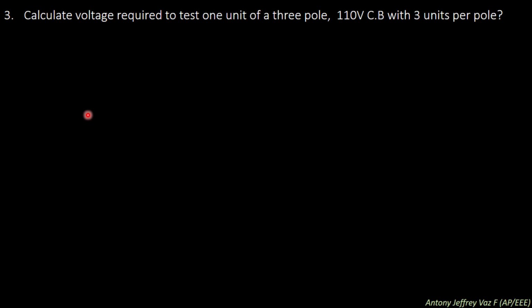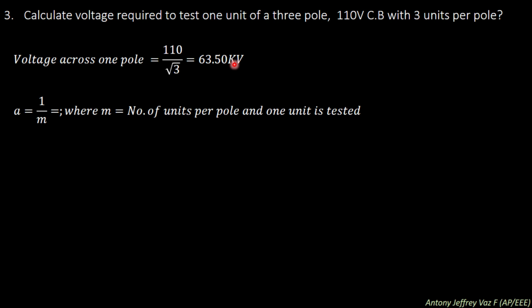The third problem is: calculate the voltage required to test 1 unit of a 3-pole 110 kilovolt circuit breaker with 3 units per pole. So we know the voltage across one pole is 110 kilovolt divided by root 3, which gives us 63.5 kilovolt.